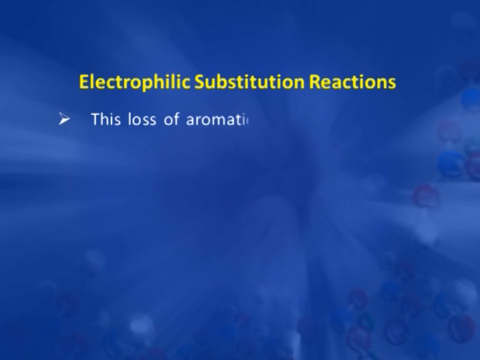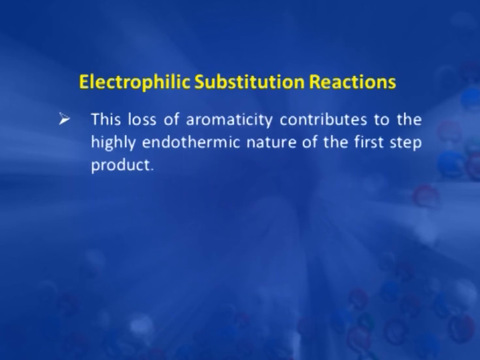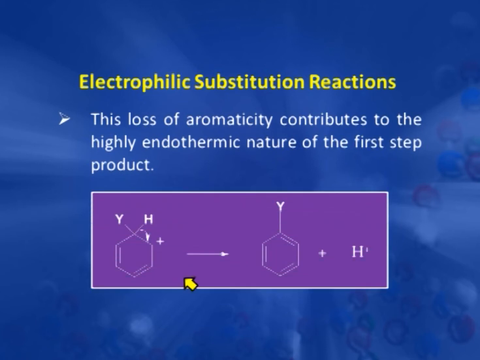As I told you before also, formation of this sigma complex is endothermic in nature, because there is a loss of aromaticity. Now, in the next step, this sigma complex loses this H plus ion to give a stable substituted benzene ring, and we get our aromatic system back. So, this is a fast step and it is exothermic in nature because here we get the stable system back.